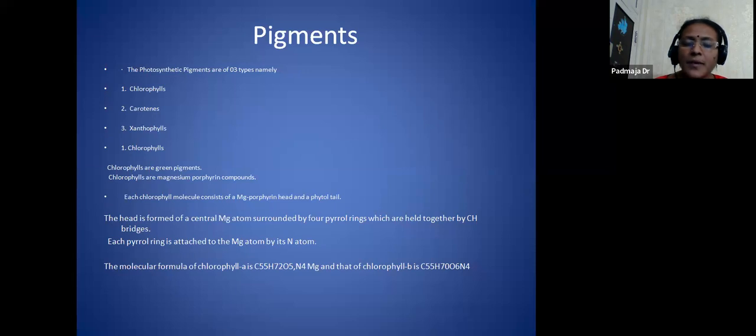That means these pigments are very essential for this. And this molecular formula, they may also ask in the bits: what is the molecular formula for chlorophyll A? C55H72O5N4Mg, carbon 55, hydrogen 72, oxygen 5, nitrogen 4, and magnesium. And that of chlorophyll B is carbon 55, hydrogen 70, oxygen 6, and nitrogen 4.